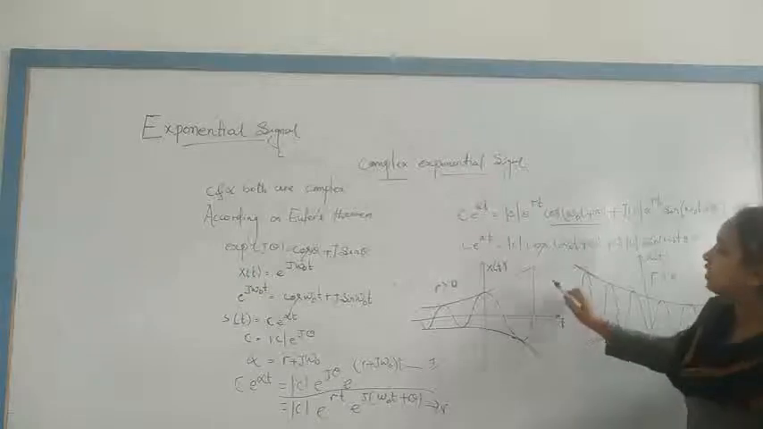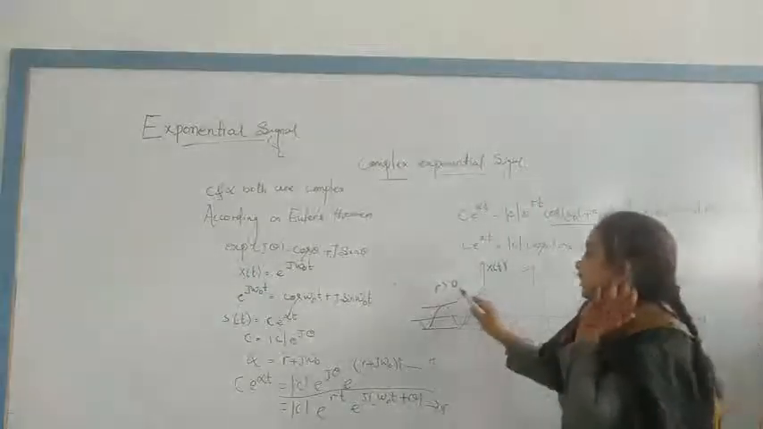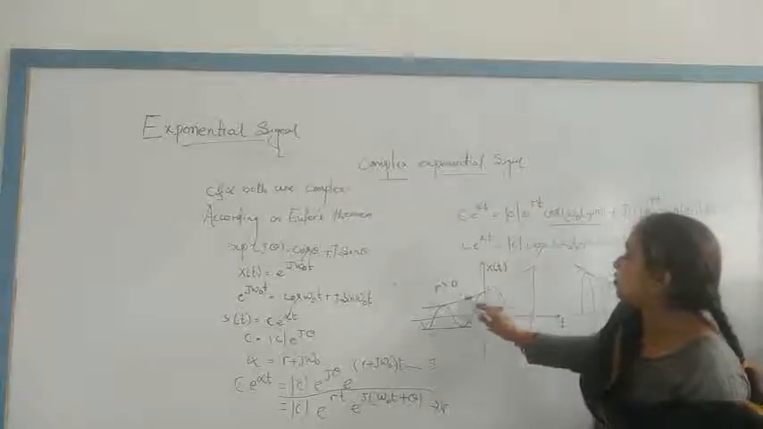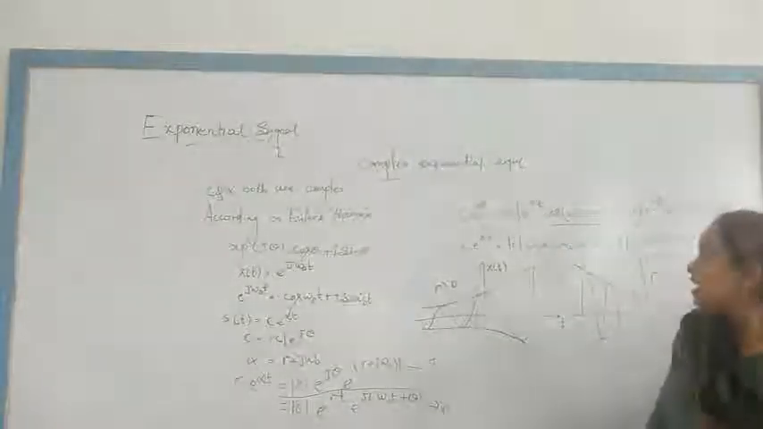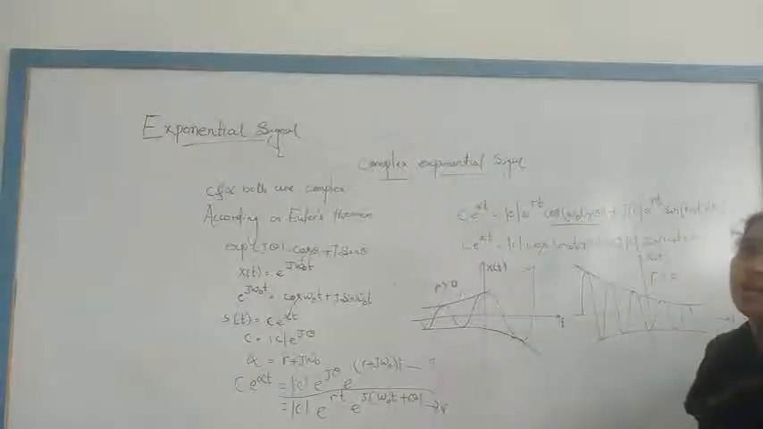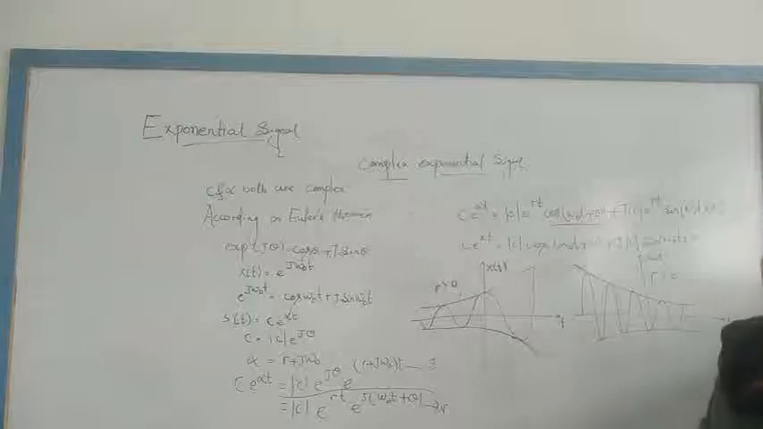Like this, I draw the diagram where r is greater than 0. At that time, the complex exponential looks like this. When r is greater than 0, the complex exponential looks like this. Okay, thank you.